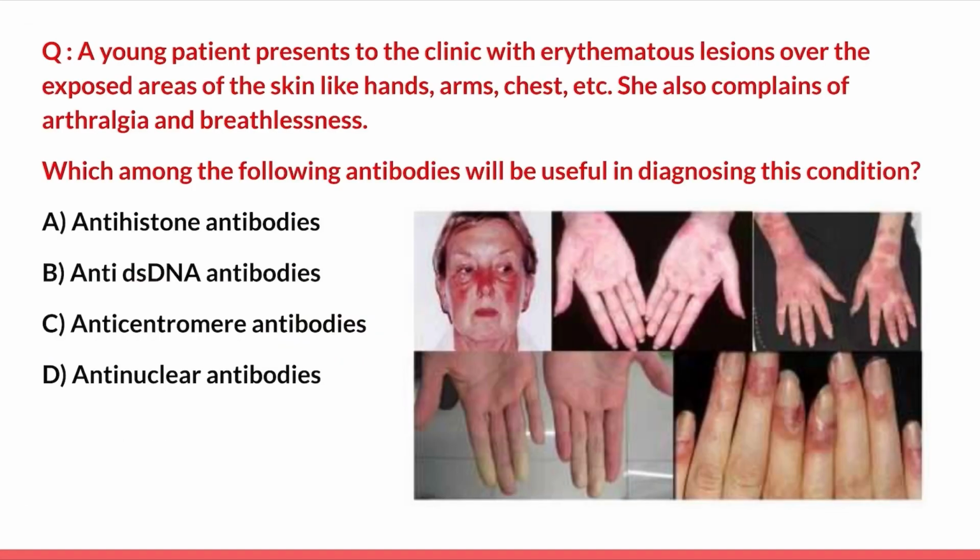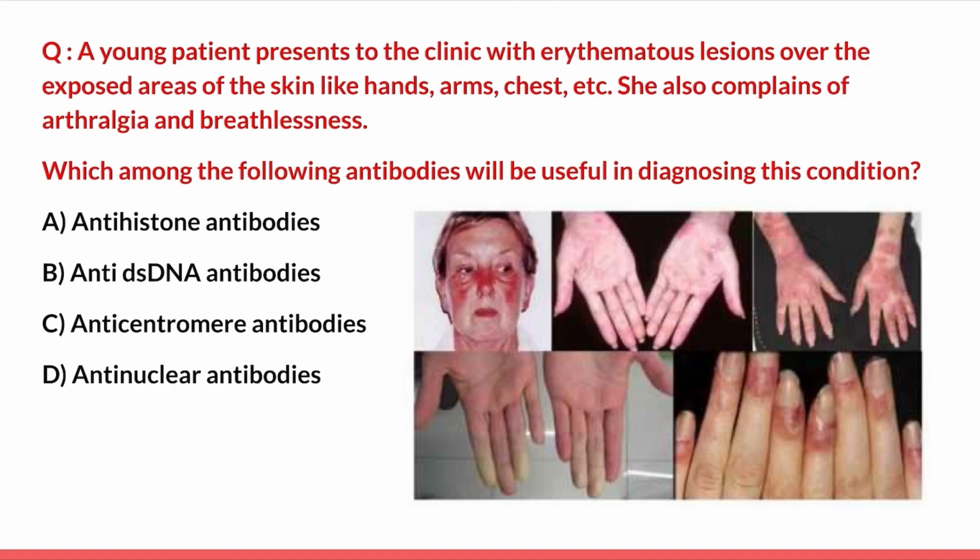Moving forward, a young patient presents to the clinic with erythematous lesions over the exposed areas of the skin like hands, arms, chest, etc. She also complains of arthralgia and breathlessness. And the picture is given on the right hand side. Which among the following antibodies will be useful in diagnosing this condition? And options are anti-histone antibodies, anti-dsDNA antibodies, anti-centromere antibodies and anti-nuclear antibodies.